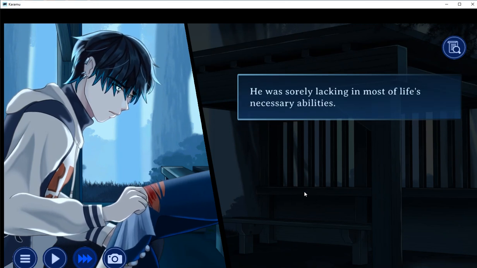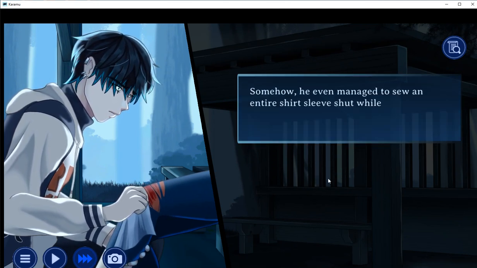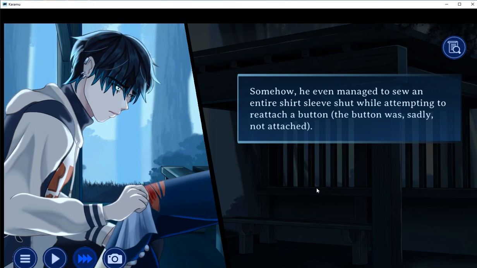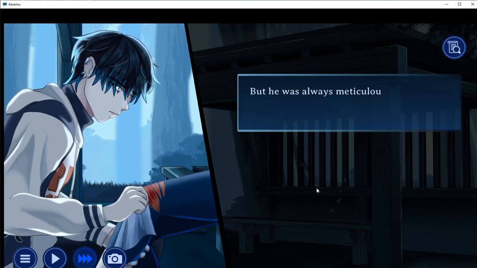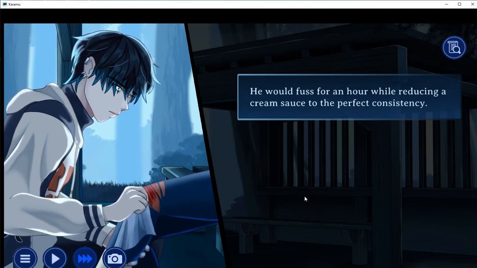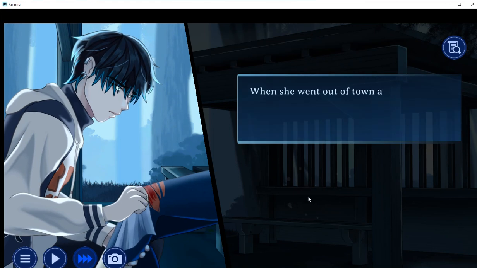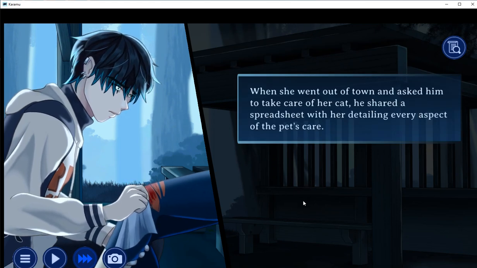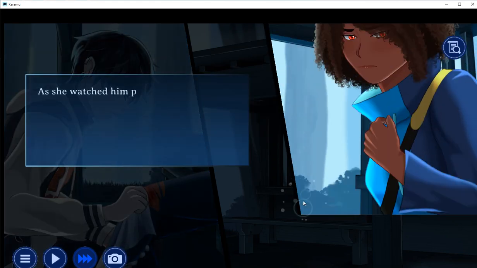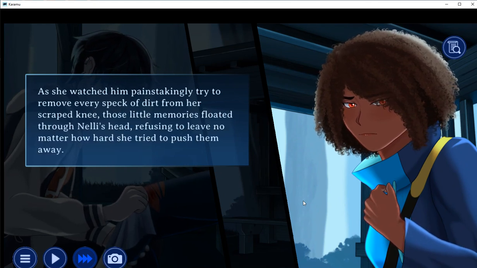He was sorely lacking in life's necessary abilities, a 50% chance that his toast would emerge completely charred. He kept his papers haphazardly, somehow even managed to sew an entire shirt sleeve shut. He was always meticulous. He would fuss for an hour, reducing cream sauce to the perfect consistency. He smoothed out every wrinkle. He shared a spreadsheet, every detail of the pet's care. She watched him painstakingly remove every speck of dirt from her scraped knee.